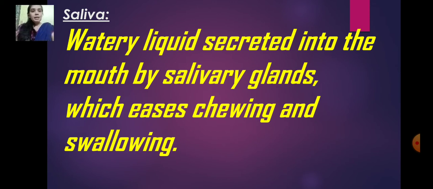So saliva is the watery liquid secreted into the mouth by salivary glands. Salivary glands produce saliva, which eases chewing and swallowing, which helps to chew the food and to swallow the food. If saliva is not secreted, our mouth becomes dry. We cannot eat, we cannot talk. So everything will be a tough time for the human body, right?